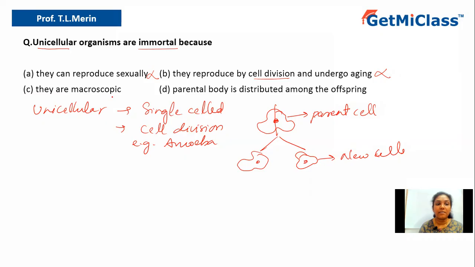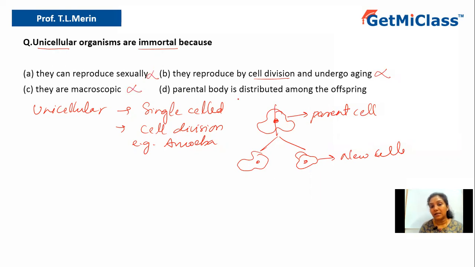Option C says they are macroscopic. Most of the unicellular organisms are microscopic. So it doesn't matter whether they are microscopic or macroscopic. Here we are talking about why they are immortal. So being macroscopic or microscopic doesn't give any suggestion, or you can say doesn't justify their immortal state. Hence option C is ruled out.